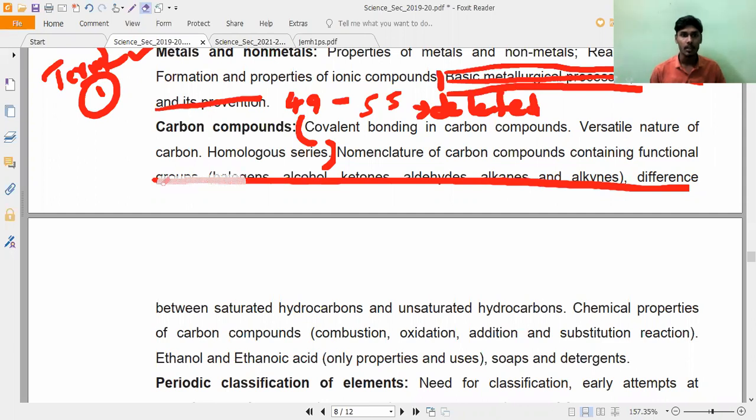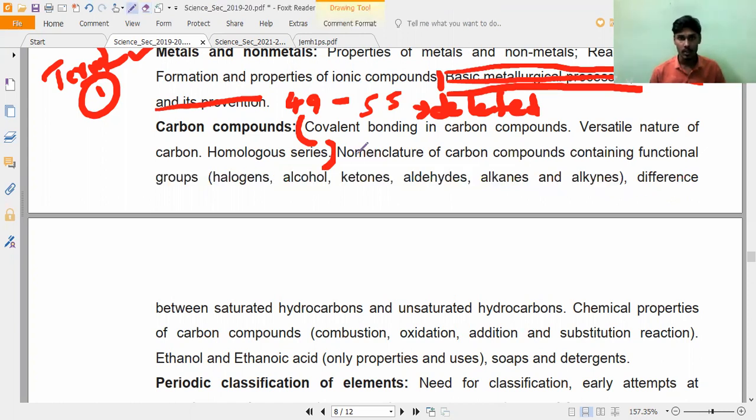So you all mark it. From there, you can fold the page or mark it with a star or something. From there, no syllabus is present. So till homologous series only. Remaining nomenclature of carbon compounds, page number 67. I'm saying, this is for term 2, the term 2 chemistry board examination.